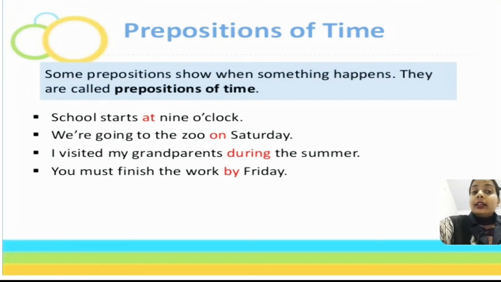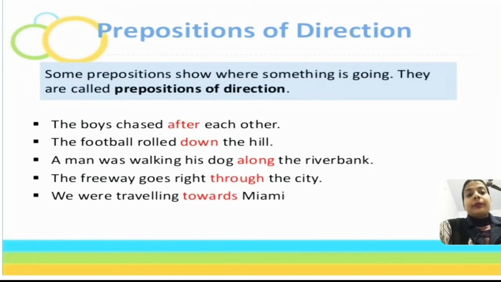Now, let's see the next preposition. The next one is preposition of direction. Now, as the word suggests itself, it shows where something is going. That's called preposition of direction. Like the boys chased after each other. So, what is the direction? After the football rolled down the hill. A man was walking his dog along the river bank. The freeway goes right through the city. We were traveling towards Minami.